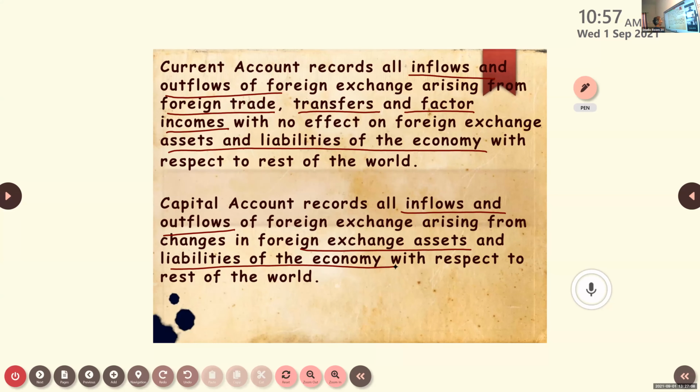Capital account, Karthik, can you tell what do you mean by capital account? Yes, ma'am. Capital account records all inflows and outflows of foreign exchange arising from changes in foreign exchange assets and liabilities of the economy with respect to the rest of the world. So here one difference you can note between current account and capital account. What is that difference? Aparna? Ma'am, in current account, it does not affect the foreign exchange assets and liabilities, but in capital account, it will be affected.